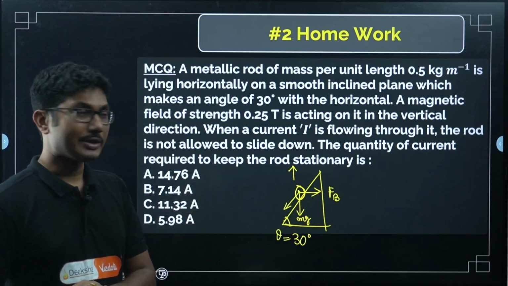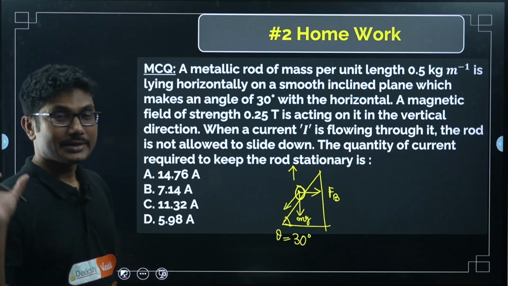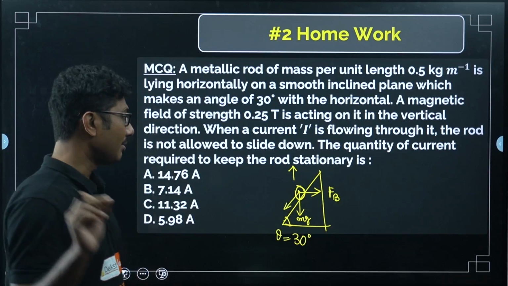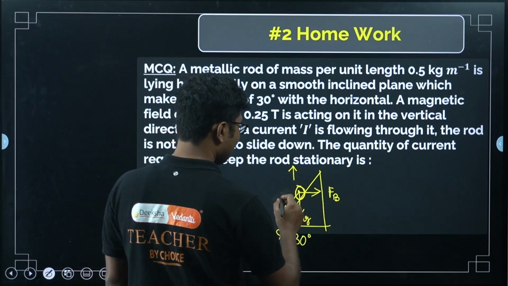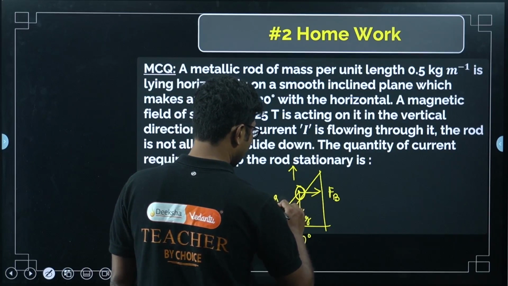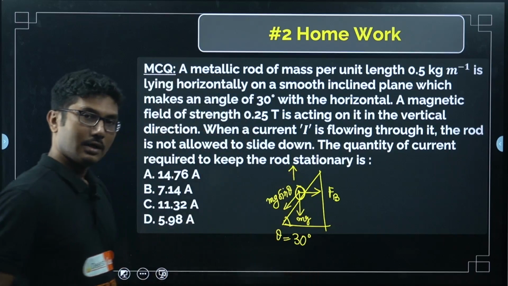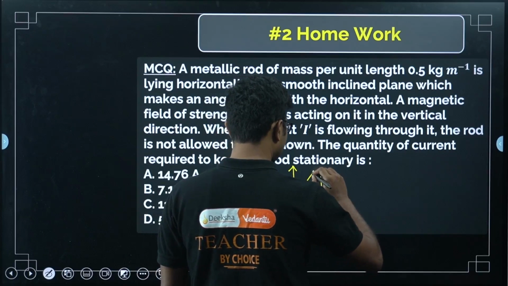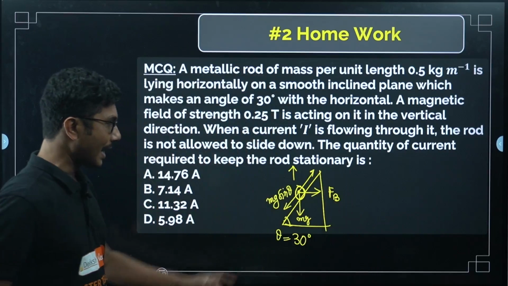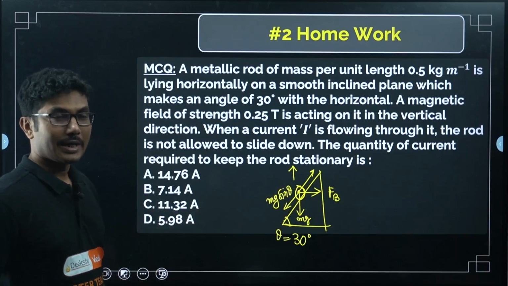What are all the components? For the friction chapter and the work done chapter, I am giving you a hint, go there and study a little bit about the direction. Now, in this case the component is mg sin theta. Now, this FB should have a component in this direction which should balance this component so that the wire remains stationary.